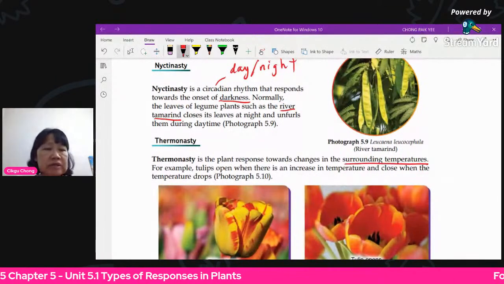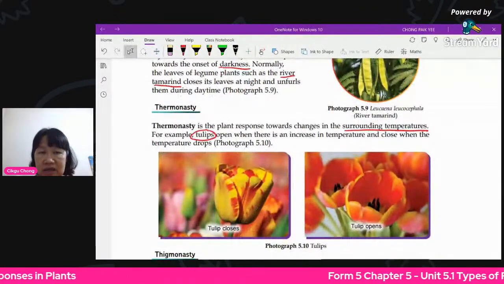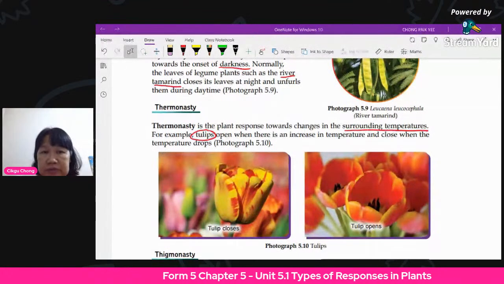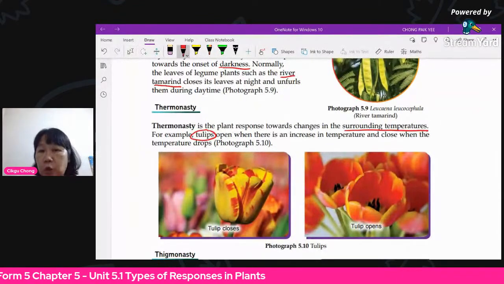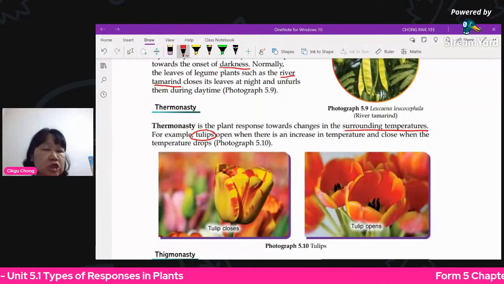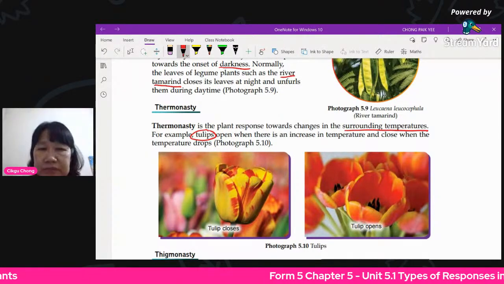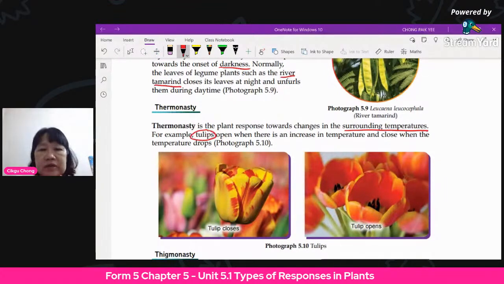Tulip is one of the national flowers of the Netherlands. Okay, Holland. It's very beautiful flowers called tulips. So when it's warmer, there's an increase in temperature, the tulip opens. And then when the surrounding temperature drops, the tulips do not bloom as nicely. Okay, so either close or open.